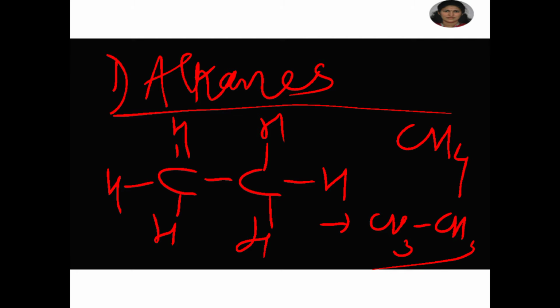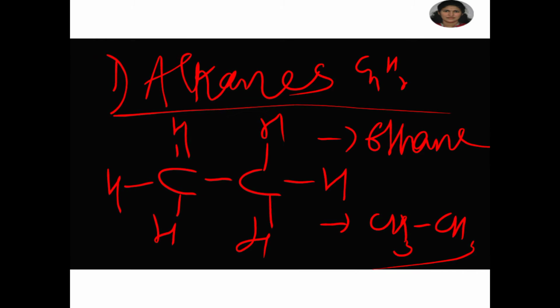So the name is ethane. The general formula is CnH2n+2, therefore with carbon number 2 we can write C2H(2 into 2 plus 2), that is 4 plus 2, that is 6, C2H6, that is ethane.